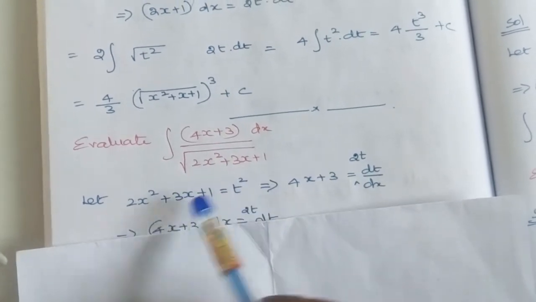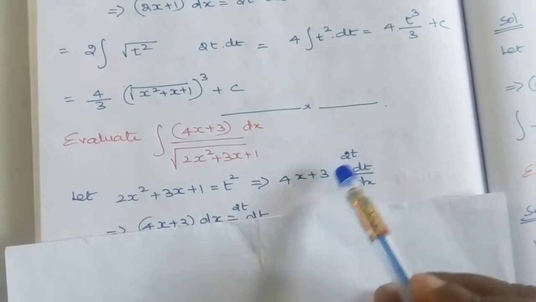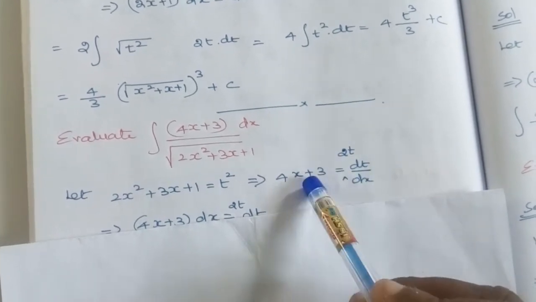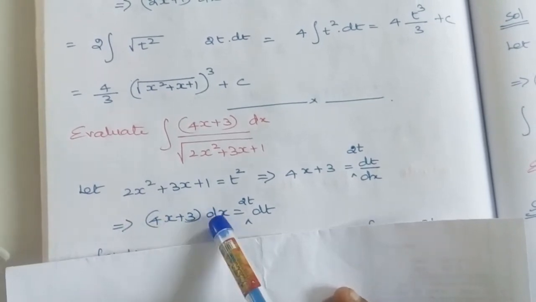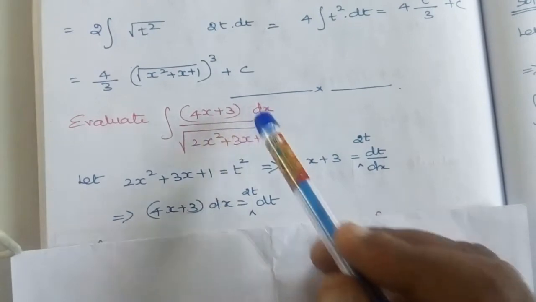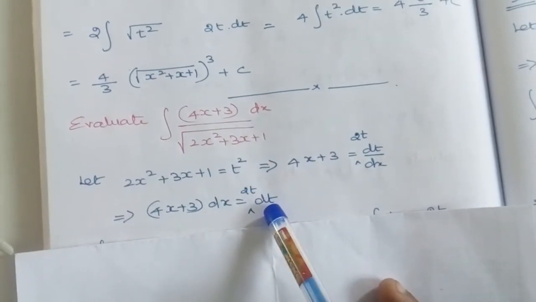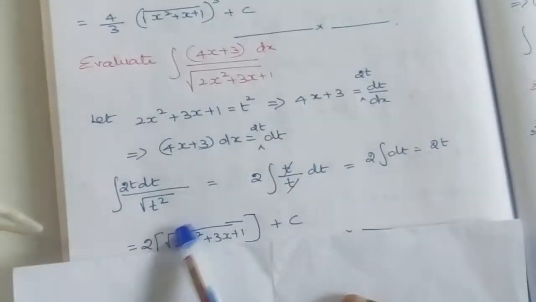When we take the derivative on both sides with respect to x, we get 4x + 3 equal to 2t dt by dx. This dx can be transferred to the opposite side. So (4x + 3) dx is equal to 2t dt. In this place we can substitute 2t dt, and in place of the square root we substitute t².